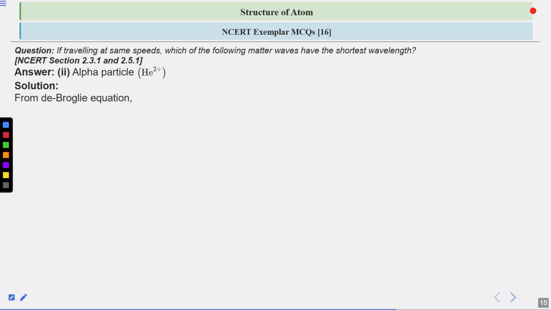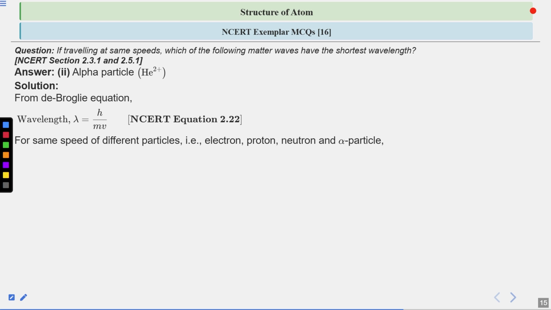We know from the de Broglie equation that lambda is equal to h by mv. Now we can clearly see that lambda is inversely proportional to the mass. Now, if I ask you which has the least mass of all, or which one will have the greatest wavelength, what will be your answer? So I am leaving this question to you. Then